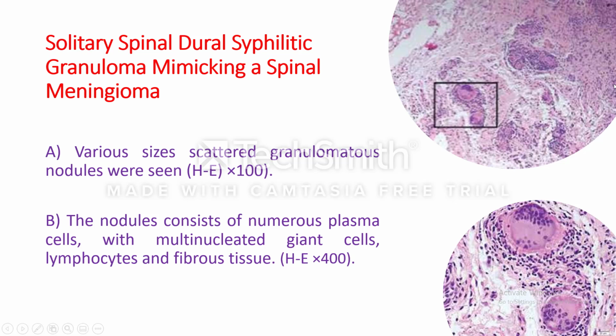These are the scattered granulomatous nodules, and here this one is magnified. You can see the granuloma is formed of mononuclears, mainly macrophages, lymphocytes, and very numerous plasma cells with multinucleate giant cells, and surrounded by scanty fibrous tissue. Here's more fibrous tissue.